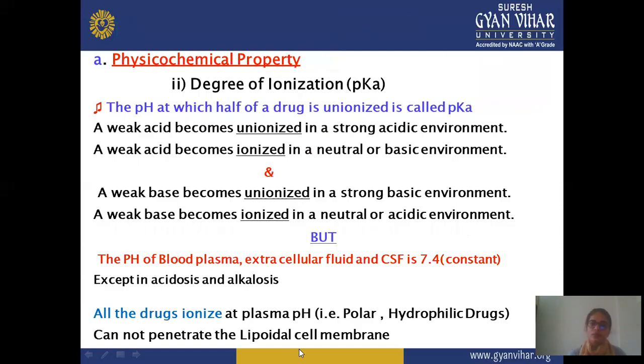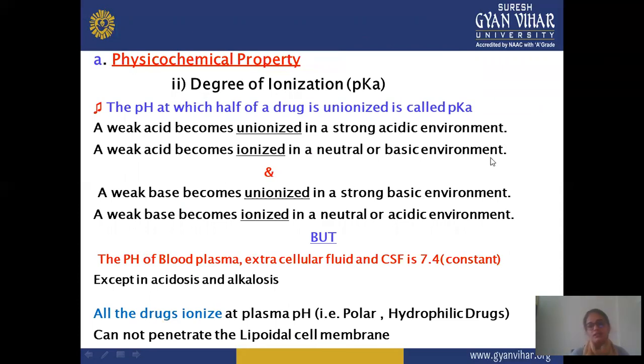Next in physicochemical property, the second is the degree of ionization or pKa. The pH at which half of the drug is ionized is known as pKa. In this, a weak acid becomes unionized in a strong acidic environment, and a weak acid becomes ionized in a neutral or basic environment.